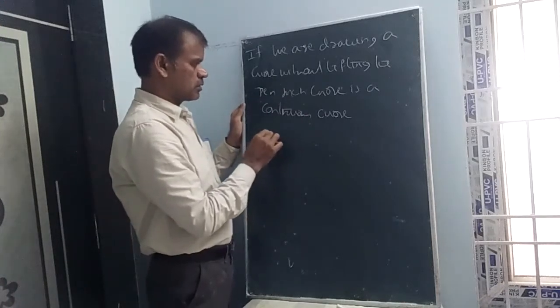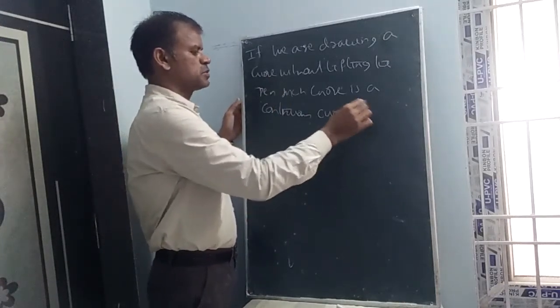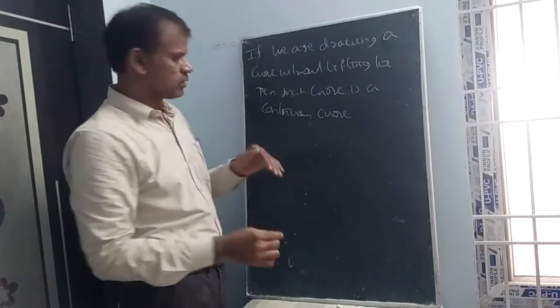Next one, vice versa. Vice versa meaning if we cannot draw without lifting the pen.